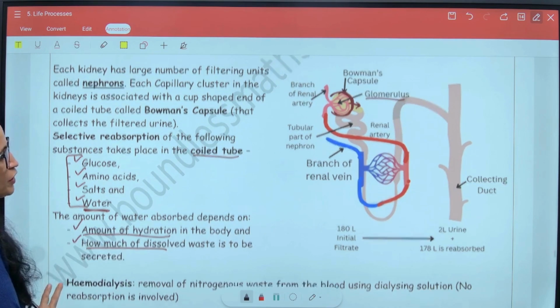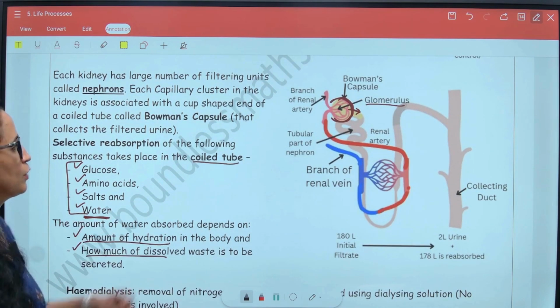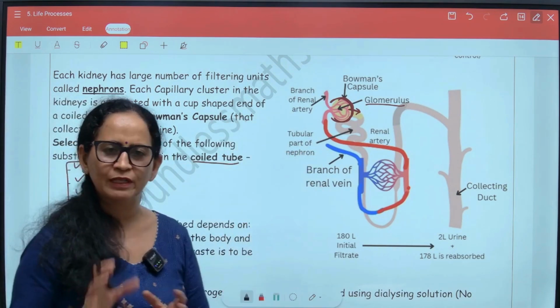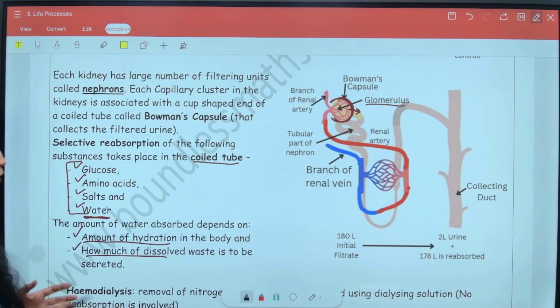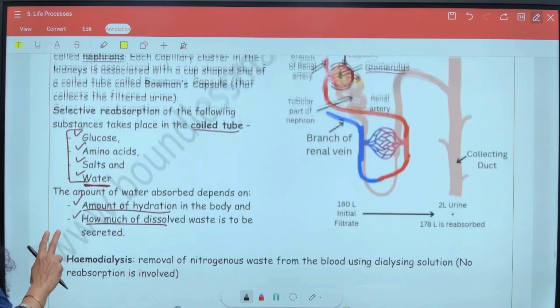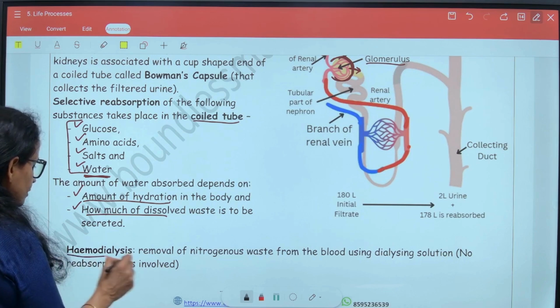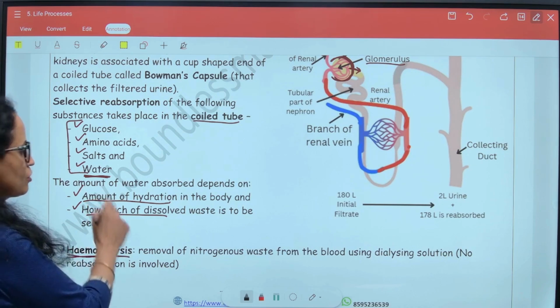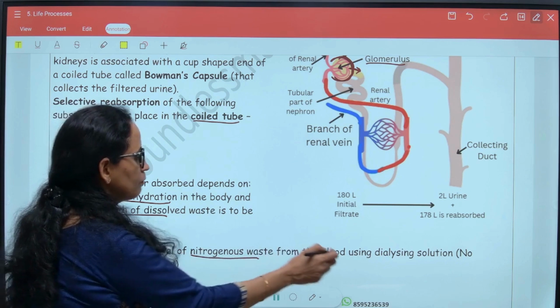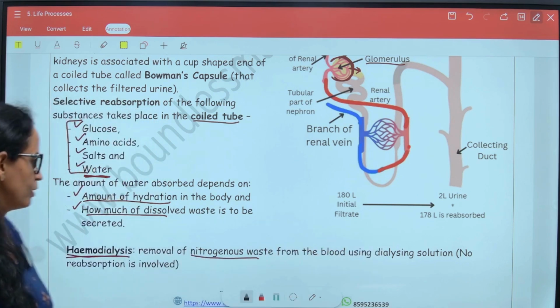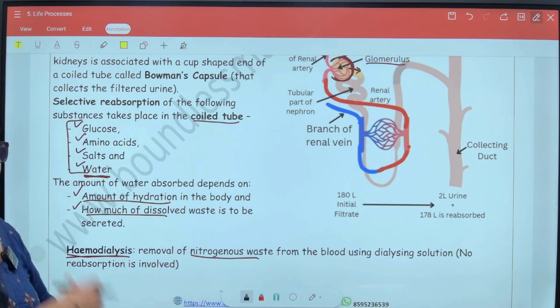Now if the kidneys of a person are not working, or the filtering unit is not working for any reason, due to any infection or stone or any other reason, then this process of filtering or throwing out of the waste is done outside the body, and this process is called hemodialysis. So what is hemodialysis? It is the removal of nitrogenous waste from the blood using a dialysing solution. Now this process takes place outside the body.